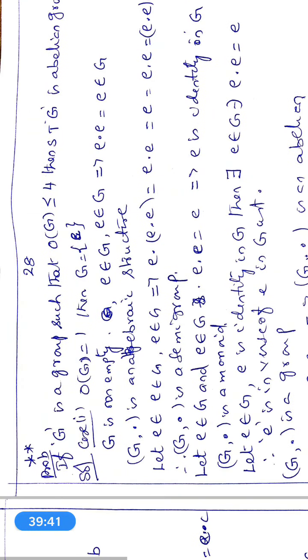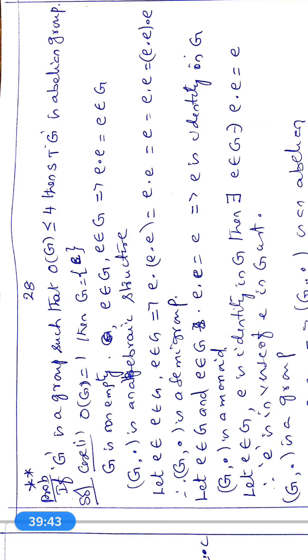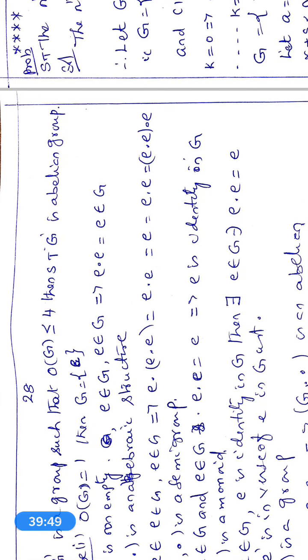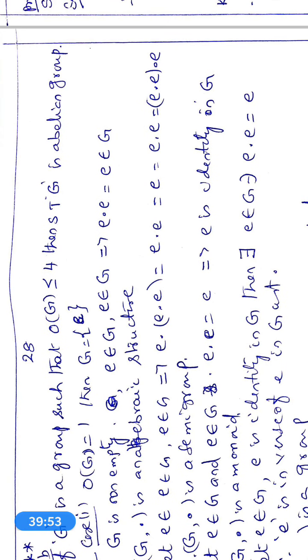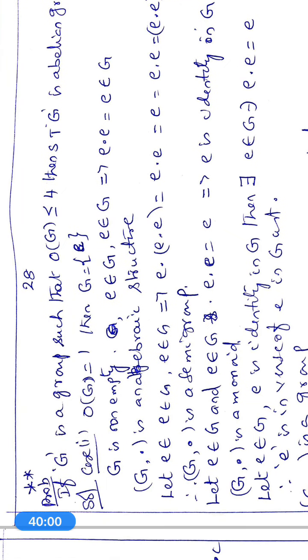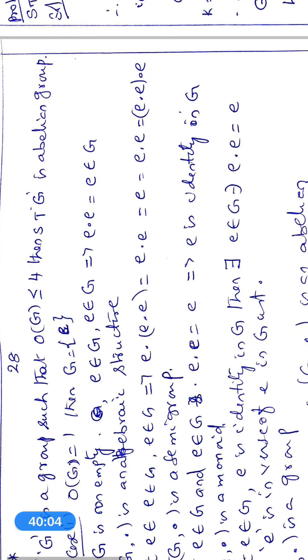Next one is another problem. Prove that if G is a group such that order of G is less than or equal to 4, then show that G is an abelian group. Once again, a very, very important problem this also. If G is a group such that order of G is less than or equal to 4, then show that G